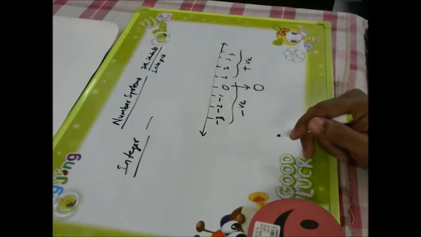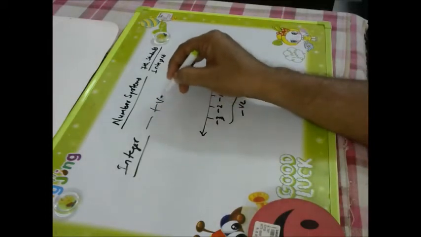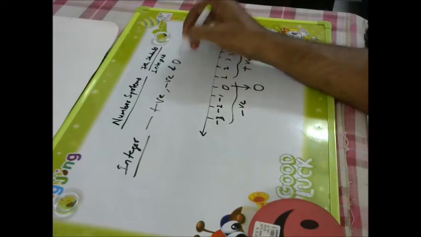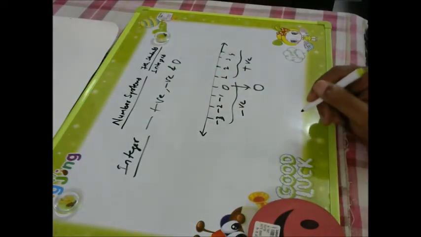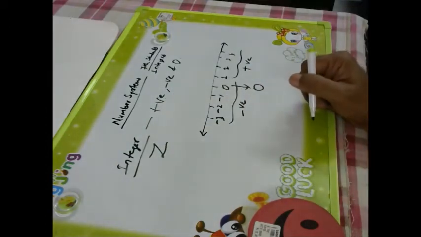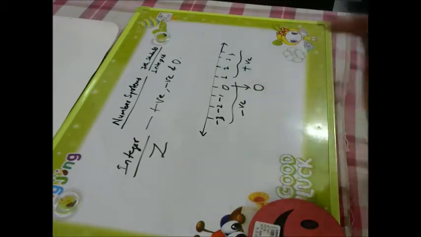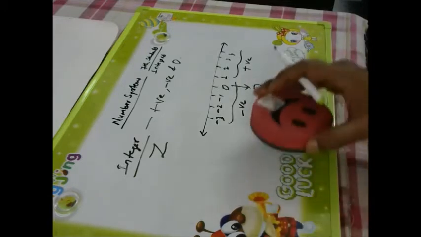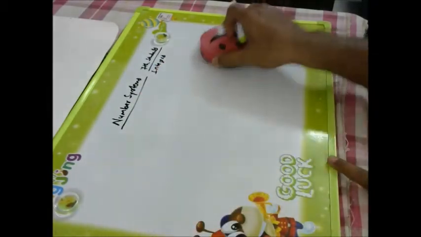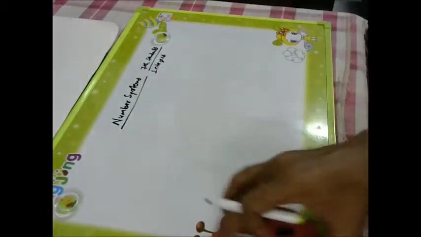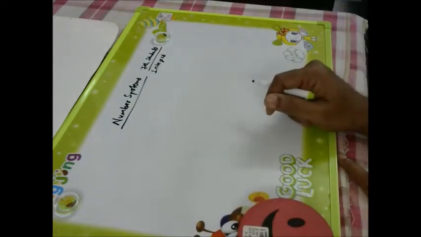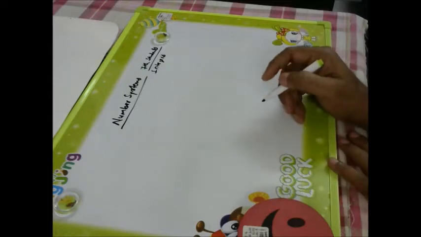Okay, so integers consist of negative numbers, positive numbers, and the neutral 0 also. So integers consist of positive, negative, and 0 numbers. That is called integers and denoted by Z. I hope you all have understood integers. Now these integers are also rational numbers. Rational numbers can be positive, and it can be negative also. So all integers are also rational numbers, right?